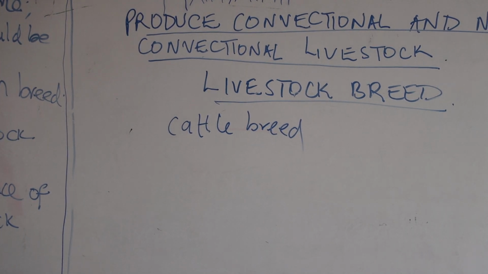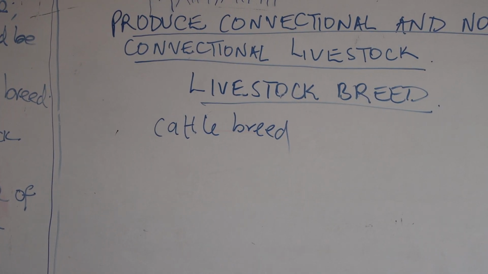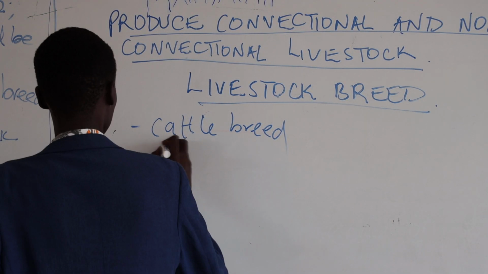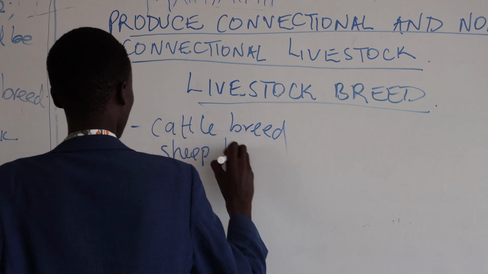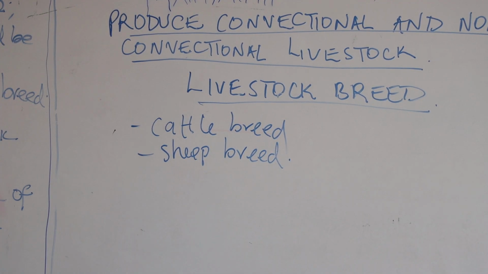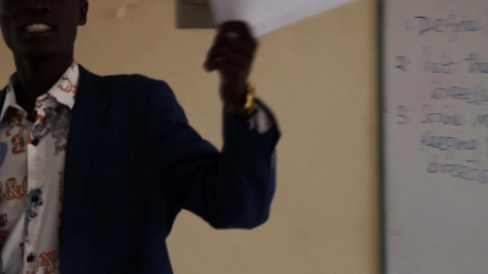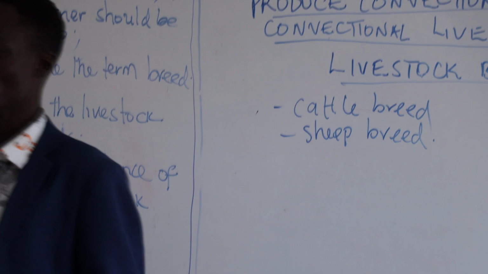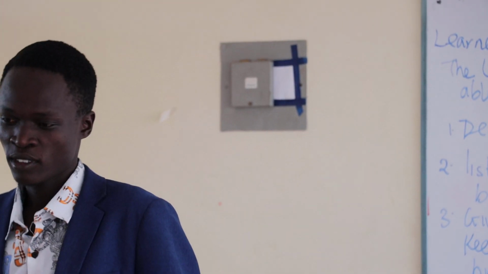Another one, yes. The sheep breed. Is it true? Yes, we have the sheep breed. On the other side, can I get someone from the other row? The dog breed. So is it true, class? The one that is saying no, can you give us why? Why is it not a breed? Because on his try, you are saying no. So can you give us why you are saying no?